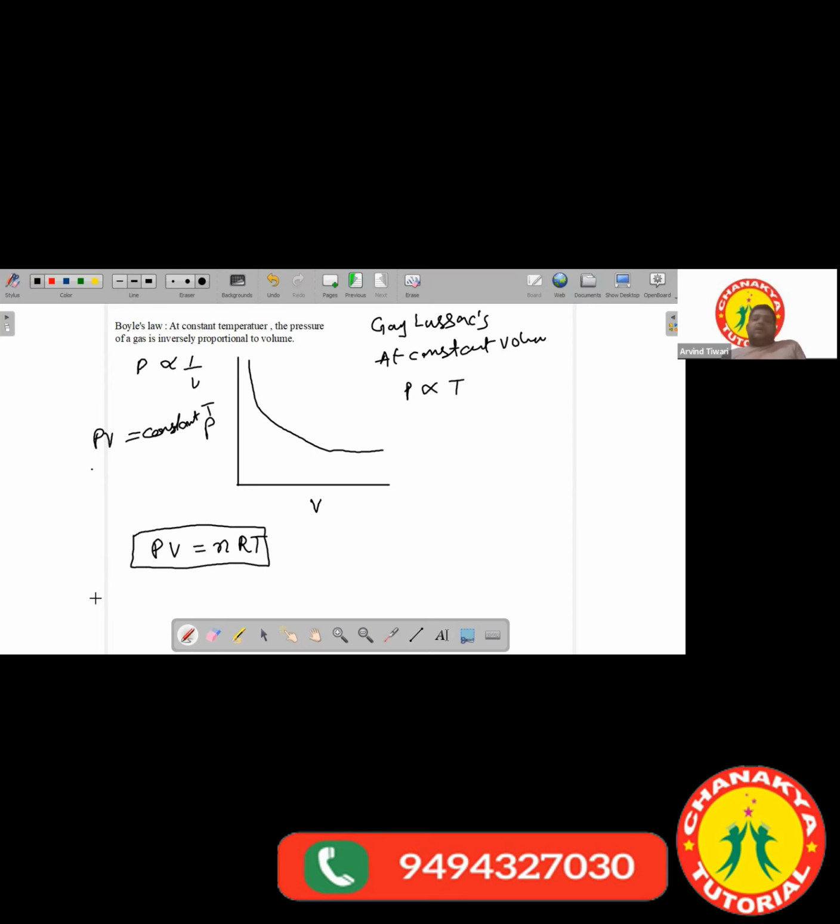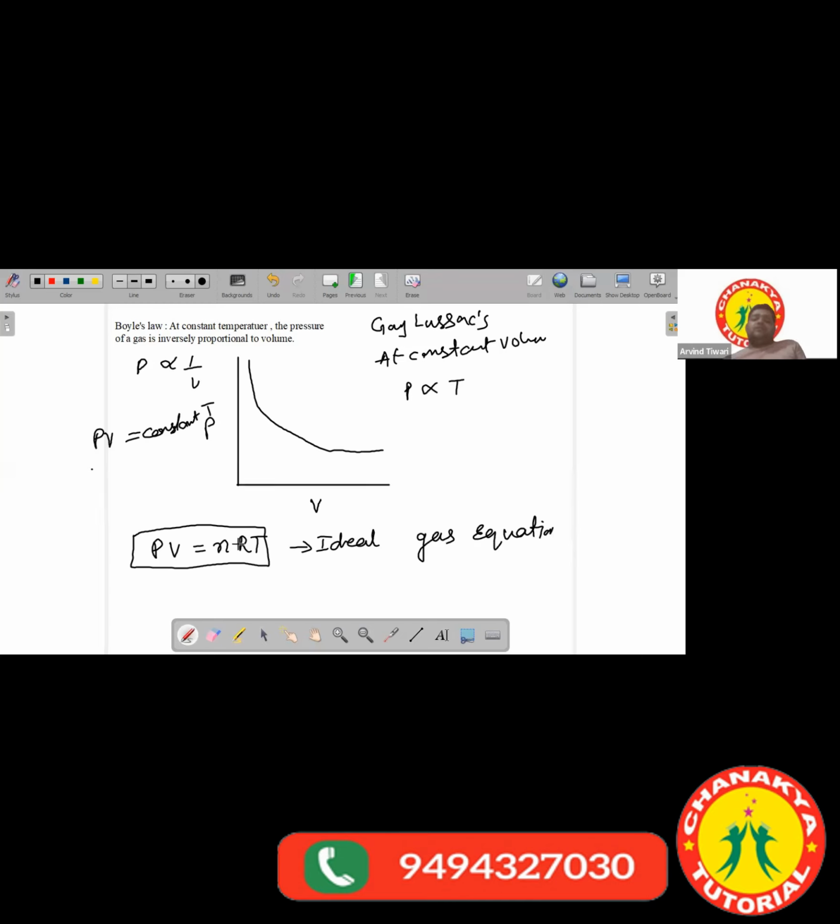Here P stands for pressure, V stands for volume, n stands for the number of moles, R stands for the universal gas constant, and T is the temperature. All the gases which obey this law are called ideal gases. We call it the ideal gas equation. And all the other gas laws can be obtained from here only.